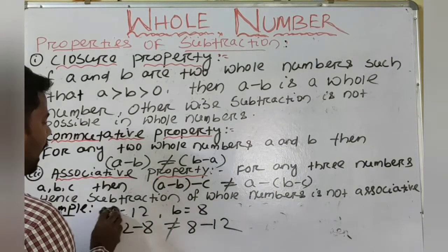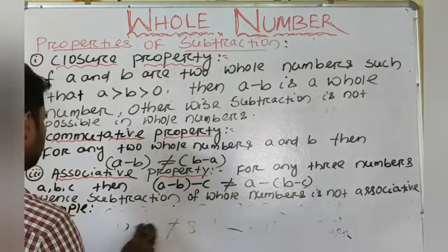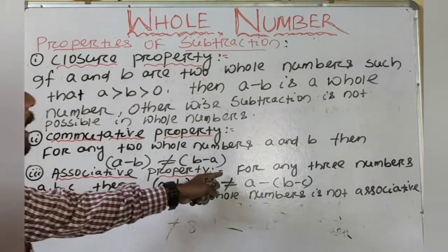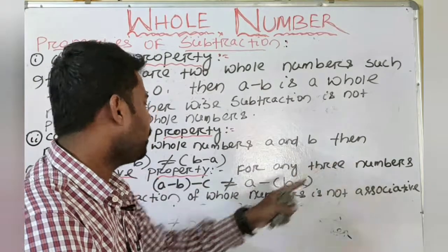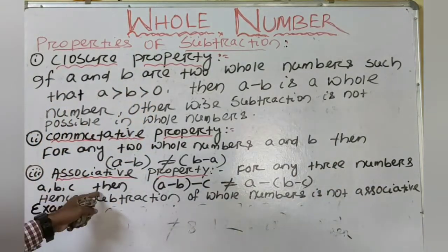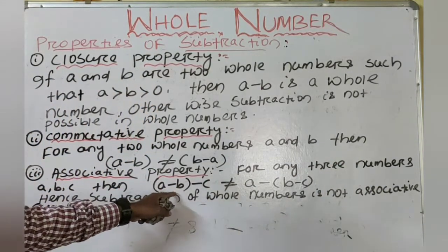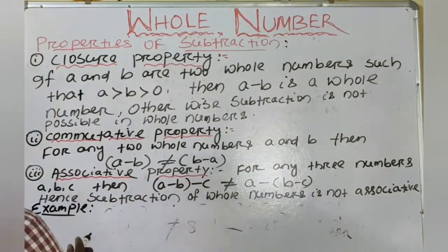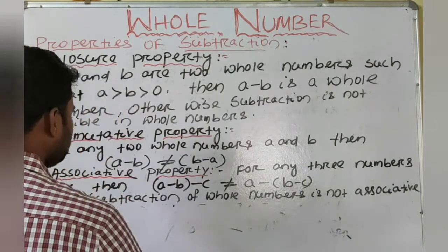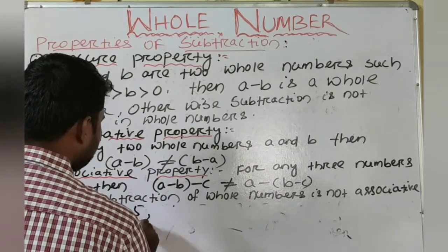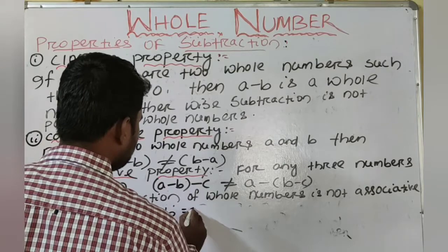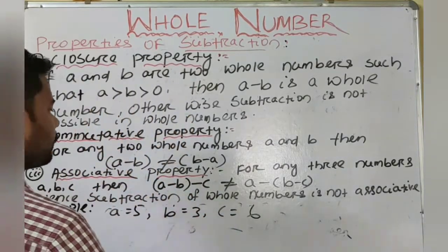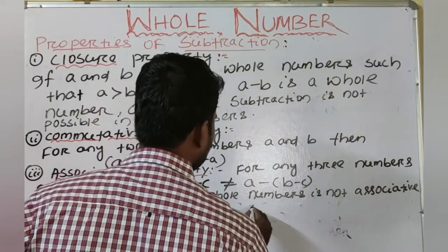Next, we will know the associative property. For any three whole numbers A, B, C, A minus B, minus C is not equal to A minus B minus C grouped differently. So we will take three whole numbers. Suppose A is equal to 5, B is equal to 3, C is equal to 2.